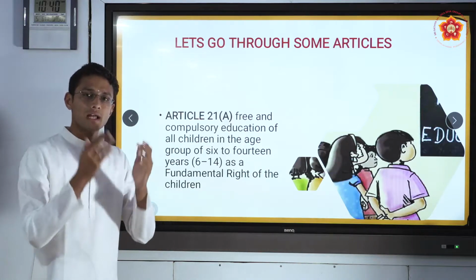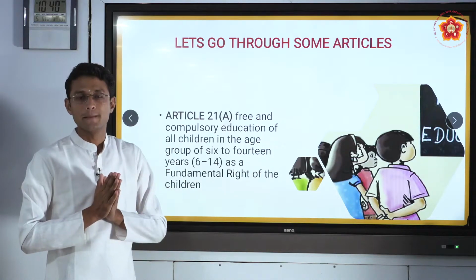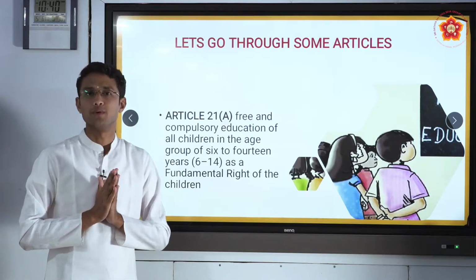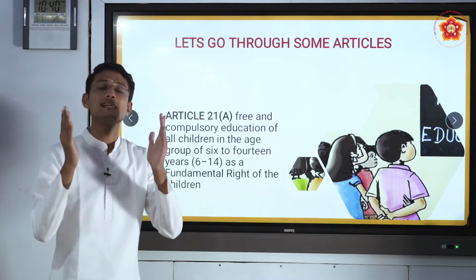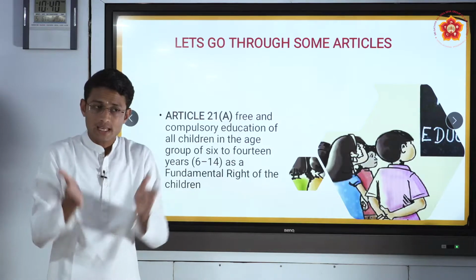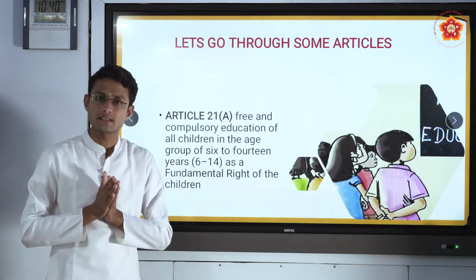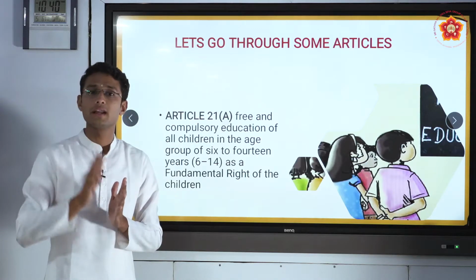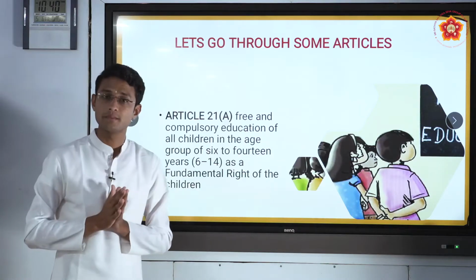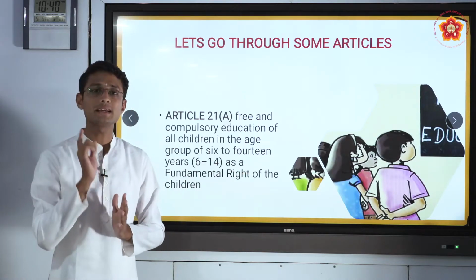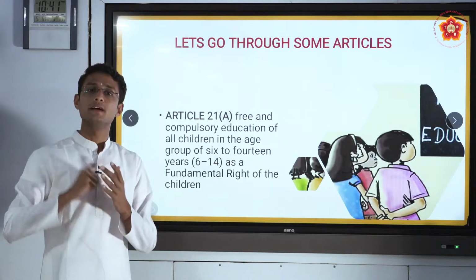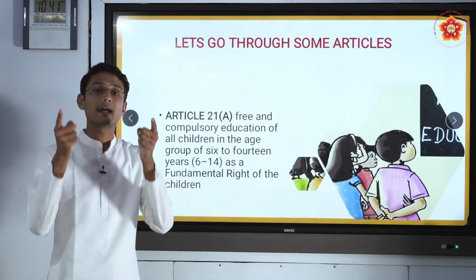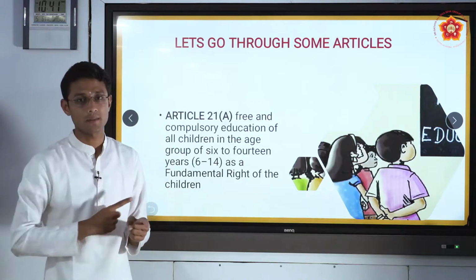So dear students, this Article 21A says, the keywords are free and compulsory education to the age group between 6 and 14 is a basic fundamental right. It means anybody who is between 6 and 14 years, his actual right is to get educated during that age. Not that he should be a laborer, not that he should be working somewhere. So Article 21A makes it very clear that from the age group of 6 to 14, he should be educated and that is his fundamental right. So this is about Article 21A.